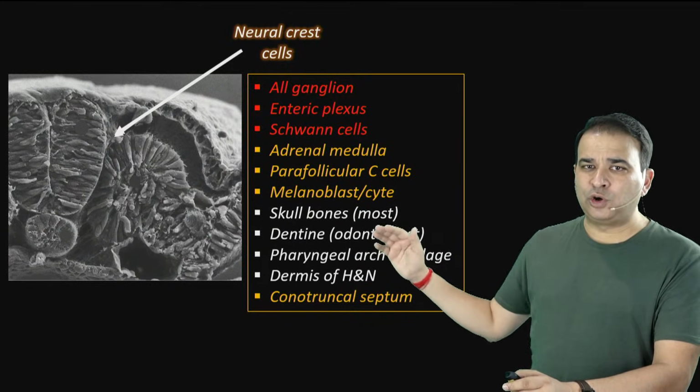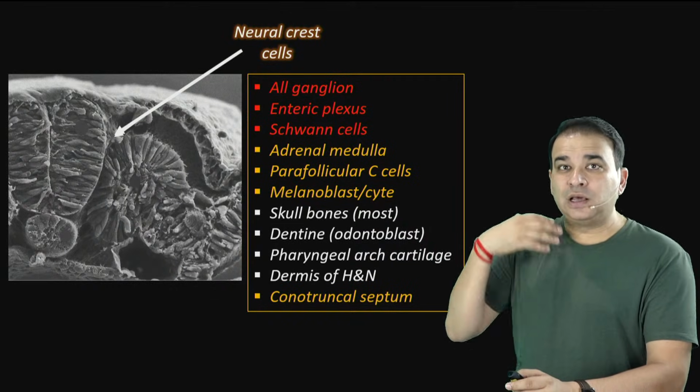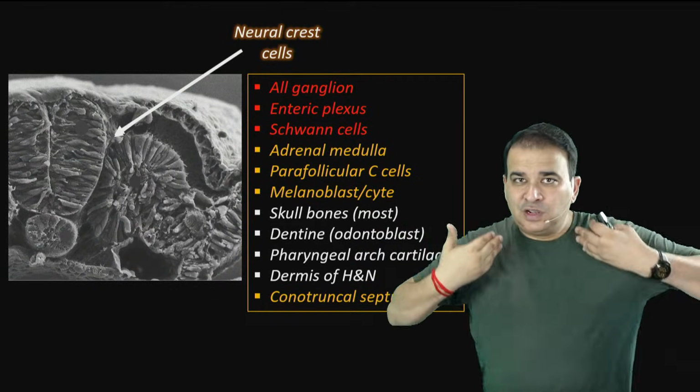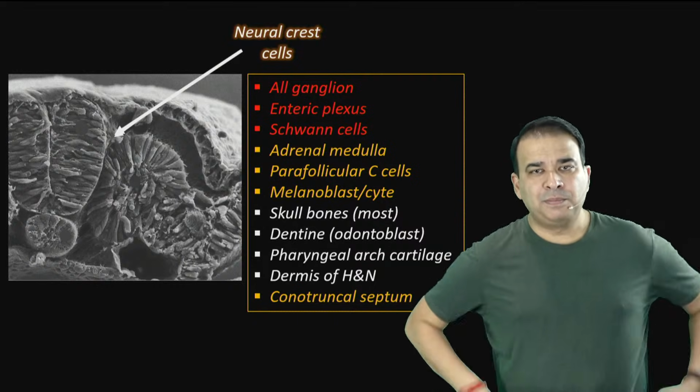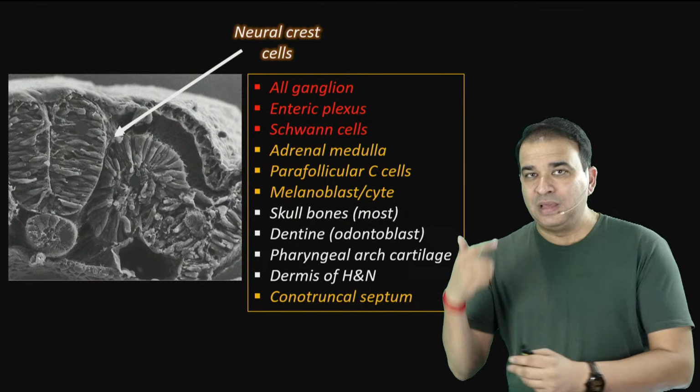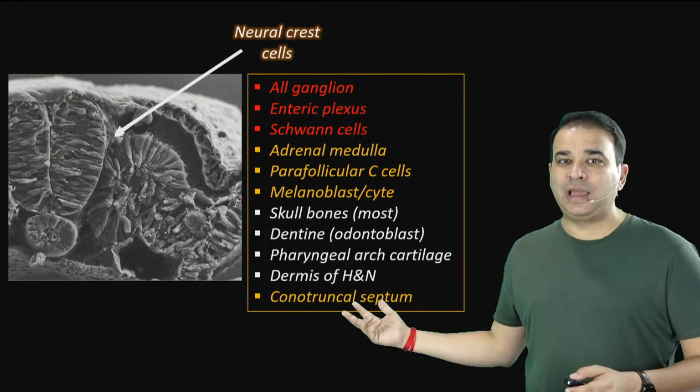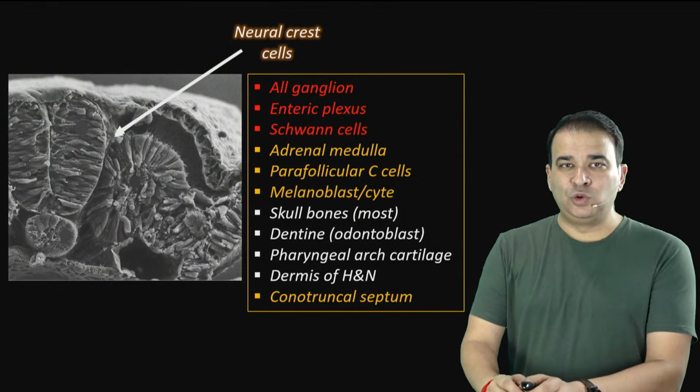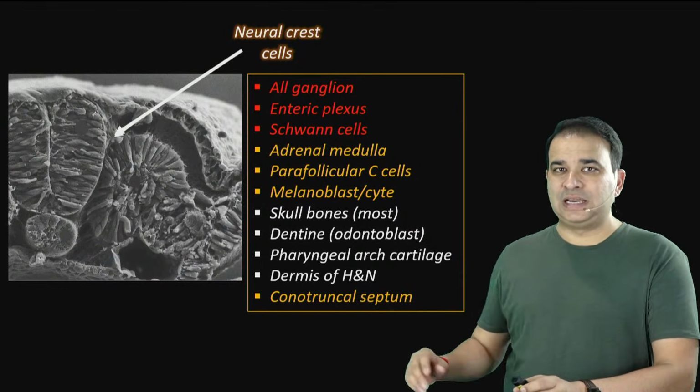Most of the skull bones, odontoblast, pharyngeal arch cartilages, dermis of head and neck here. Rest of the dermis in the body is coming from mesoderm, paraxial mesoderm, lateral plate mesoderm. The head and neck dermis is coming from the neural crest cell, and the conotruncal septum we just said here.